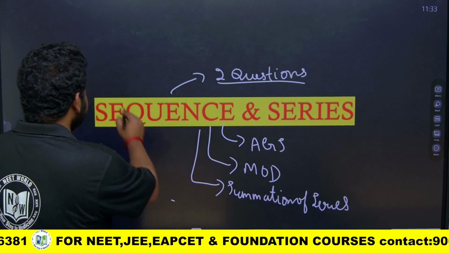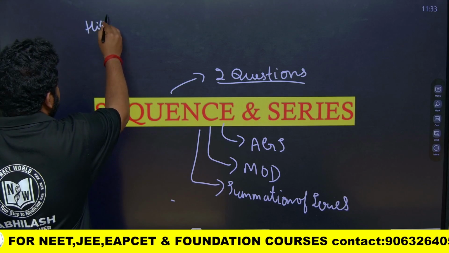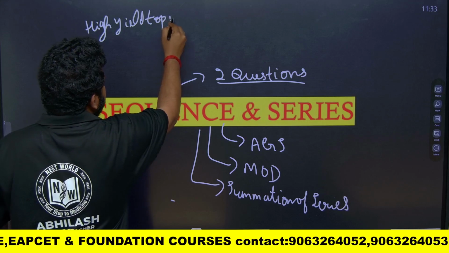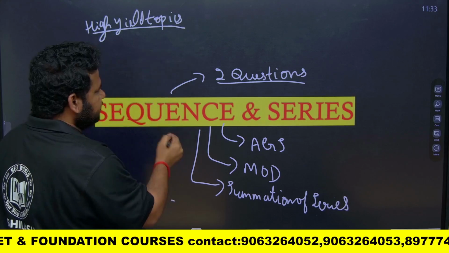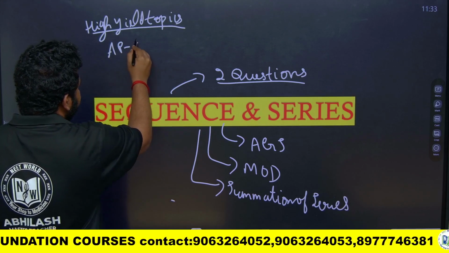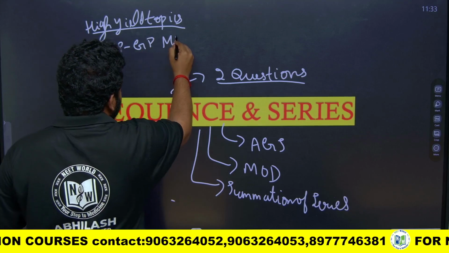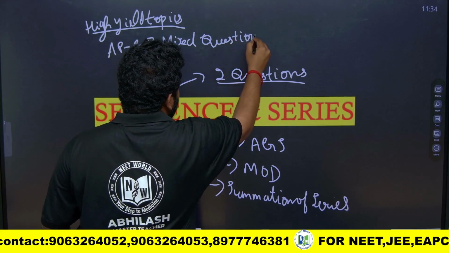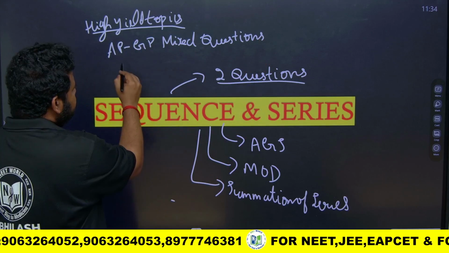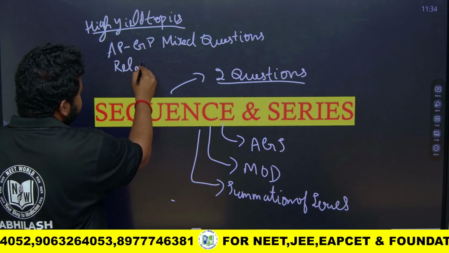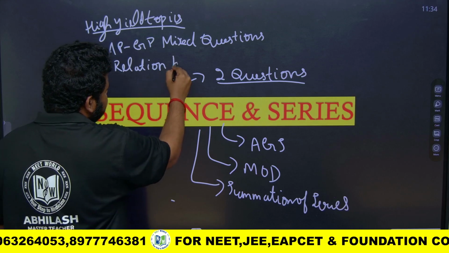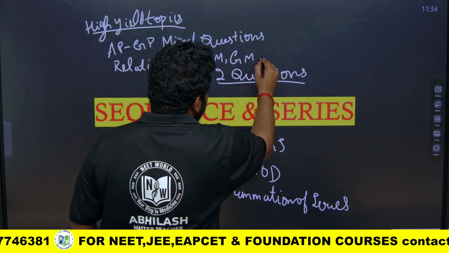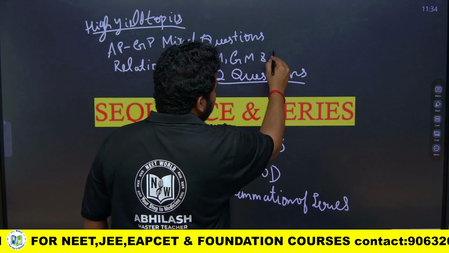But when you talk about high yield topics, these are the topics where we will be getting questions consistently: arithmetic geometric progression mixed questions, and questions based on the relation between arithmetic mean, geometric mean, and harmonic mean.